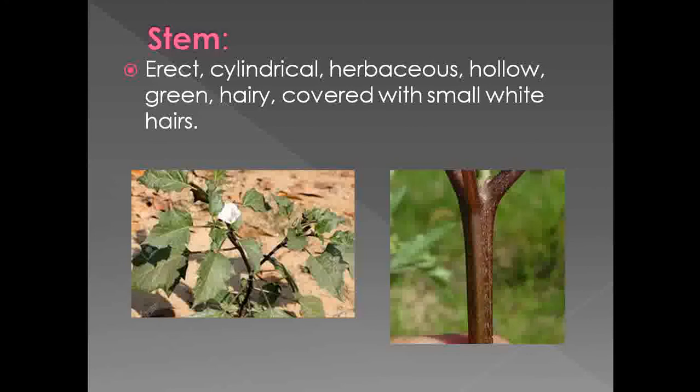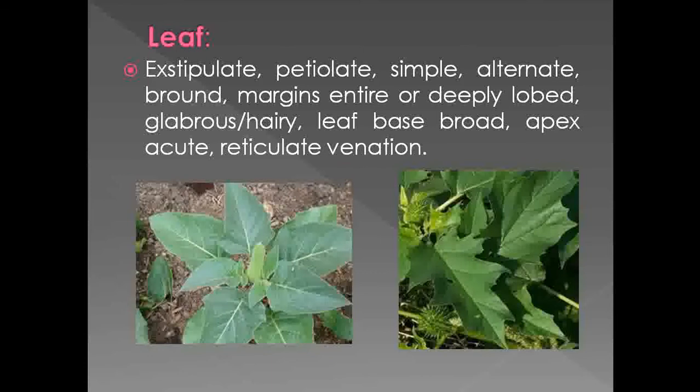Then next we see the last character which comes under the vegetative character, that is the leaf. So see that the leaves which are present in the Dhatura metal, if you observe the leaves, the leaves are exstipulate. They do not show presence of stipule. That's why the leaves are exstipulate.